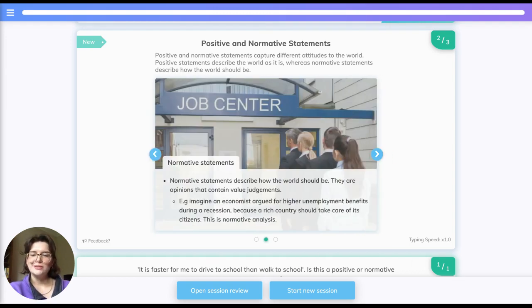As aforementioned, normative statements describe how the world should be. They are opinions that contain value judgments. For example, imagine an economist argued for higher unemployment benefits during a recession, because a rich country should take care of its citizens. This is a normative analysis.